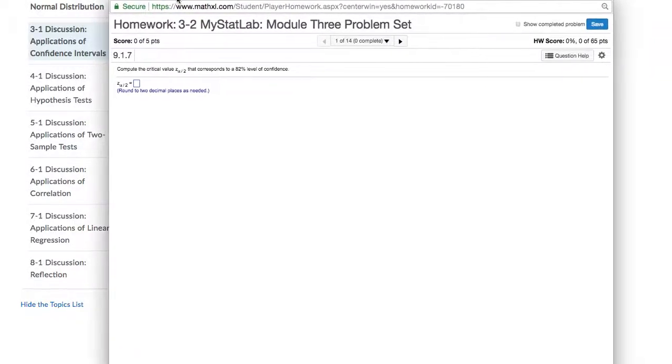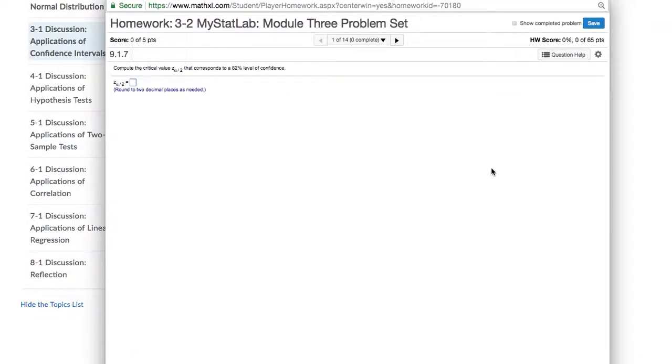So you can go into StatCrunch and go into any particular problem. I went into the homework problem set for Module 3. And then to pull up StatCrunch, you can just go in here.